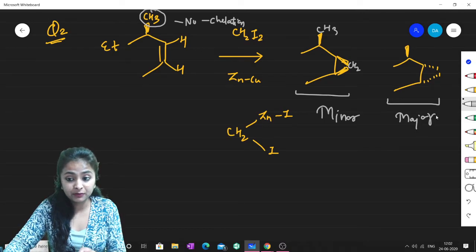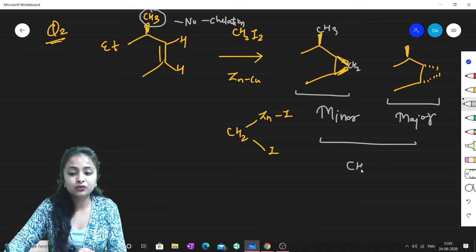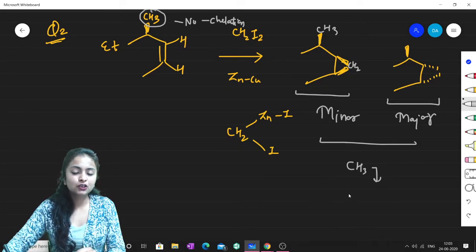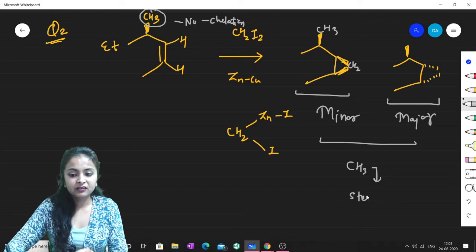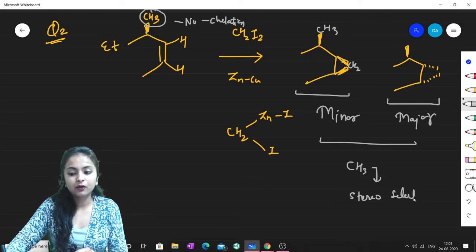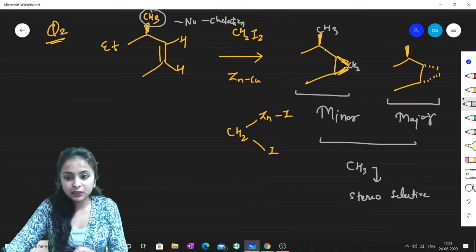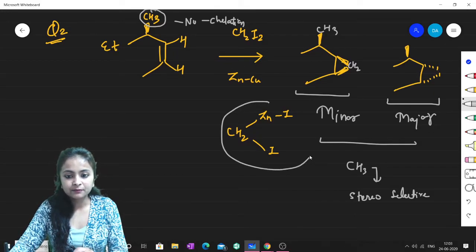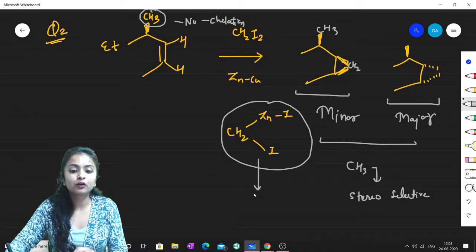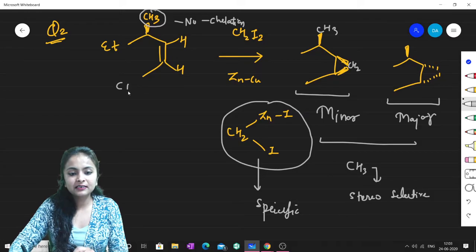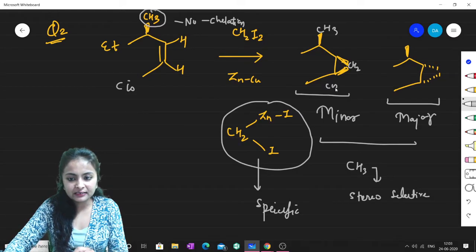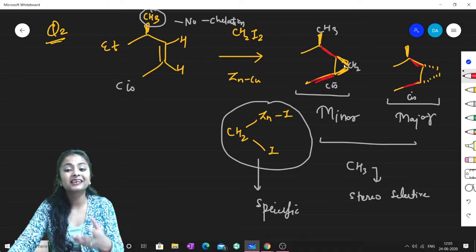So again I'll repeat the same thing: with respect to CH3, these two products are stereoselective. But with respect to this carbenoid, the product will be stereospecific. Why specific? Because it will be cis. This is cis, so the product will be cis only. This is cis, this is also cis, the same side. I cannot make it upside down; I cannot make it trans.